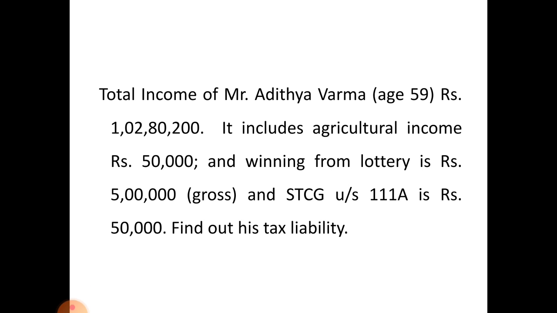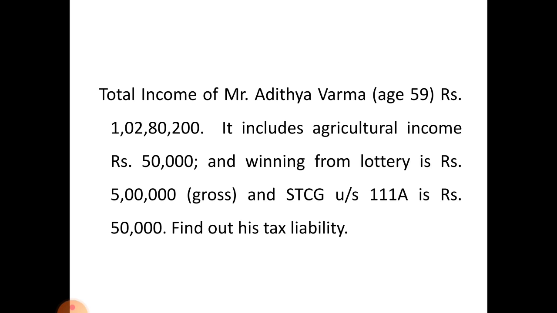Total income of Mr. Aditya Verma, age 59, rupees 1 crore 2,80,200. It includes agricultural income rupees 50,000 and winning from lottery rupees 5 lakhs. Gross amount is given, and short term capital gain under section 111A rupees 50,000. Find out his tax liability.